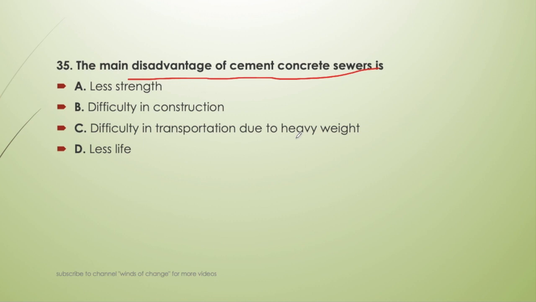Difficulty in transportation due to heavy weight, this can be the right answer because cast iron sewers and other types of sewer are much lighter than this, so there can be a possibility of difficulty in transportation. Less life is also not possible because the life of concrete sewer is very high. So option C will be the correct answer here.